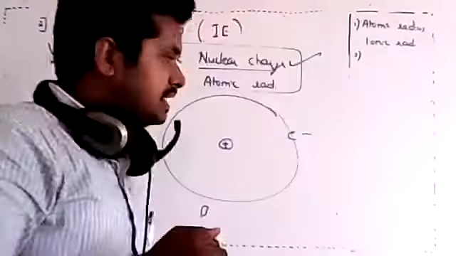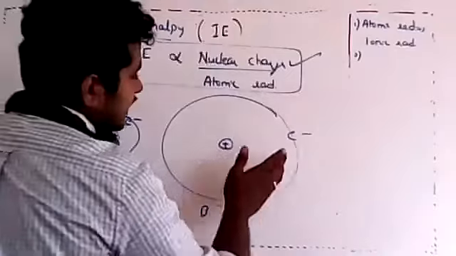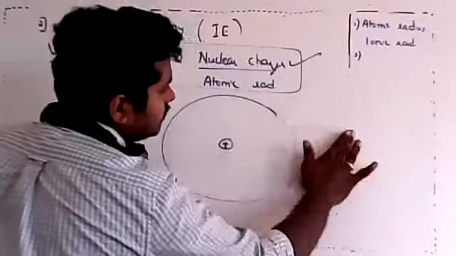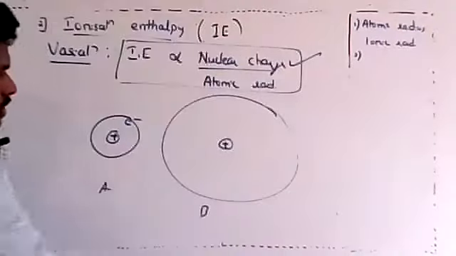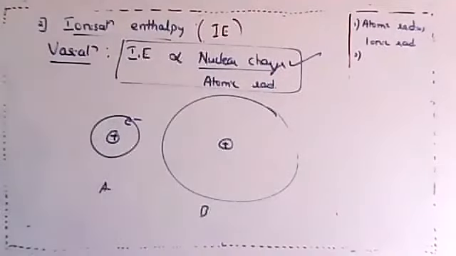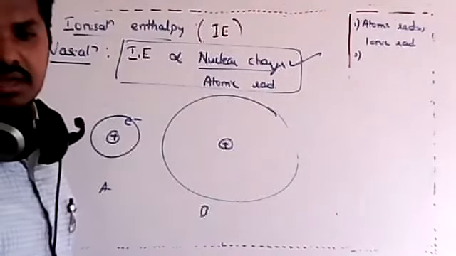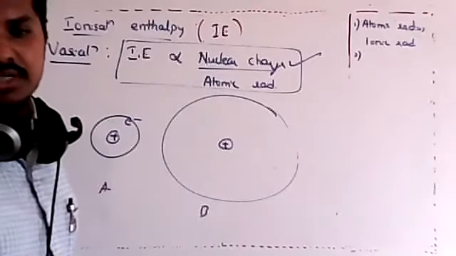Okay, so that's the reason: if the size increases, it is a bit easier to take away the electron. Therefore, atomic radius is inversely proportional to the ionization enthalpy. Got it?